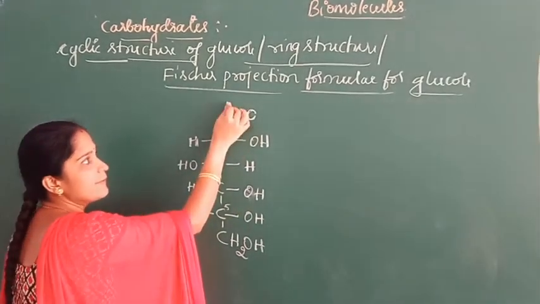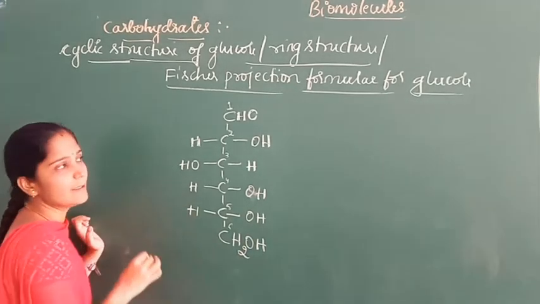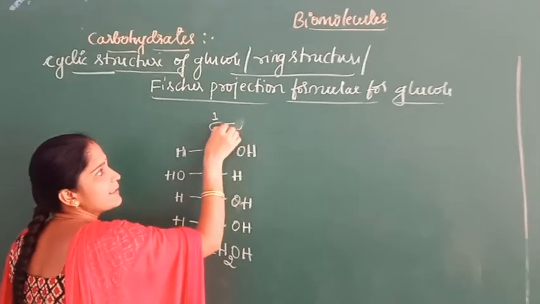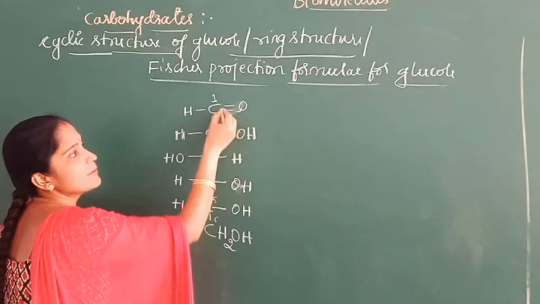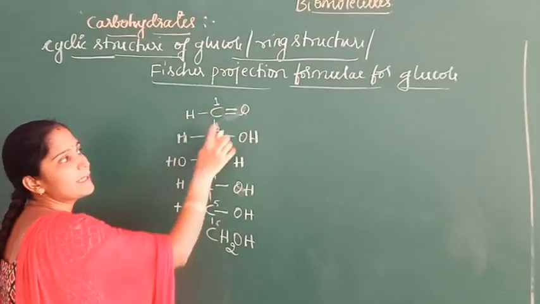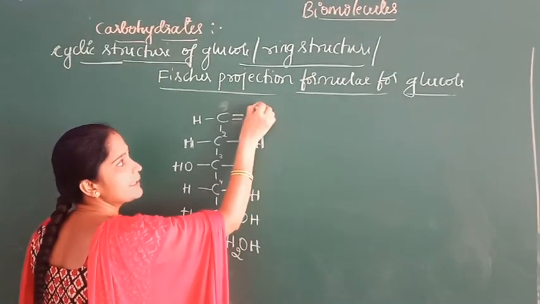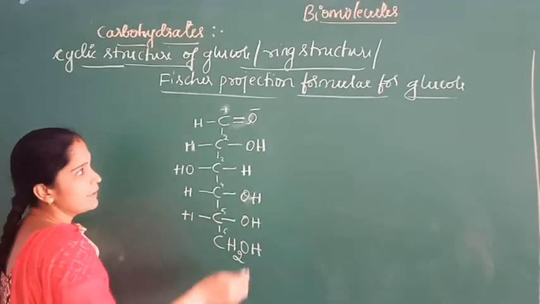This is the 1st carbon, this is the 2nd, 3rd, 4th, and this is the 6th carbon. The aldehyde functional group I am writing like this: C double bond O H. In the carbonyl carbon, oxygen is more electronegative, so it gets a negative charge and carbon acquires a positive charge.